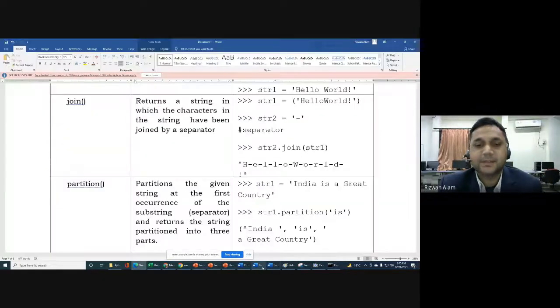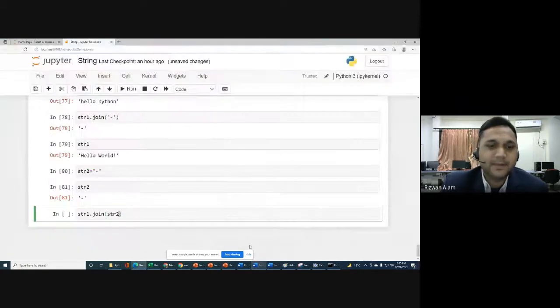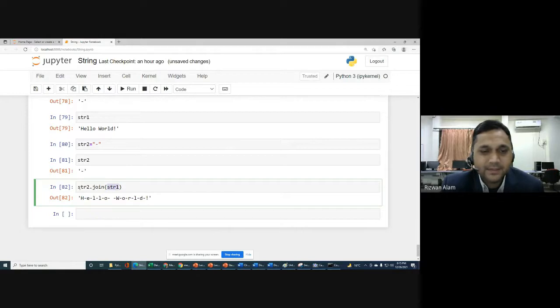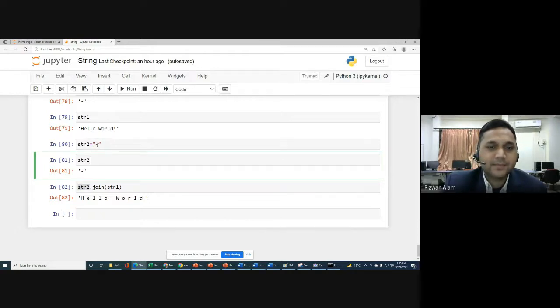Okay, let me check the syntax. Join we are using, str2 we have to put first, then str1 we have to provide as a parameter. That was the point actually. str2 we have to write, because we want to use it as a joiner, and str1 we have to write like this. Then you can see that all the characters of str1 will be joined with the characters that we have in str2. Okay, so for that first of all we have to store this joiner, this hyphen, in a string, then only we can use it.